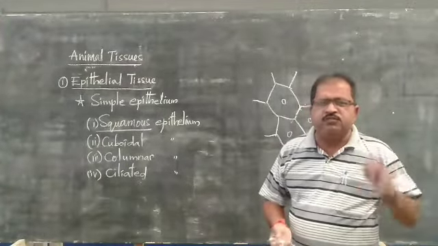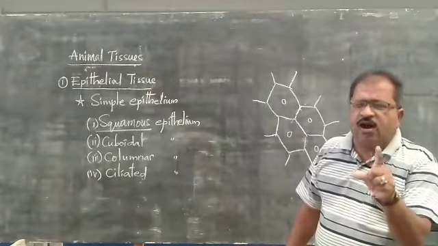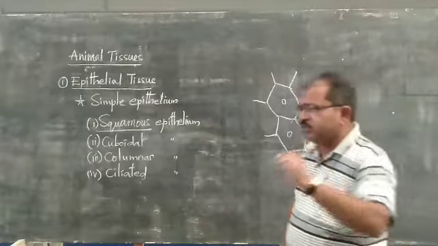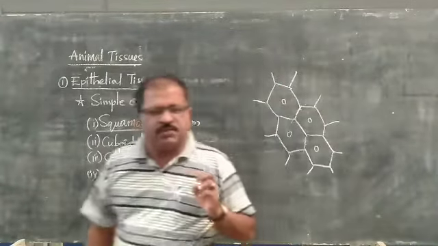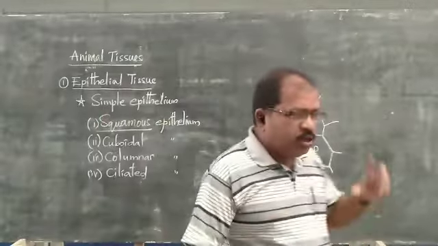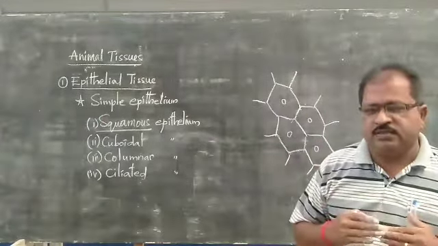Gelatin material means a material like a gel. On the basement only, these epithelial tissues will be present.